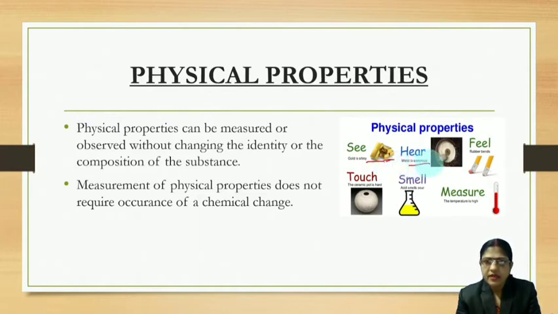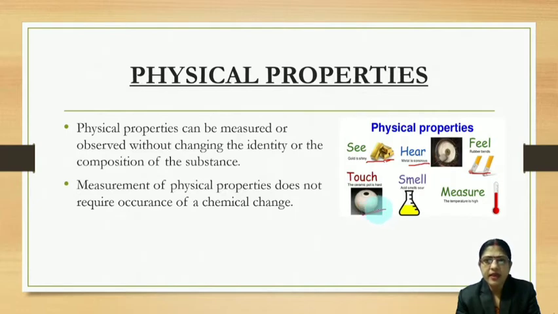Here metal is sonorous. That means we can hear the sound produced when metal is hit. That is a physical property. Here rubber bends. That means rubber can be bent. So that is a physical property. This ceramic pot is hard. That hardness is also a physical property.